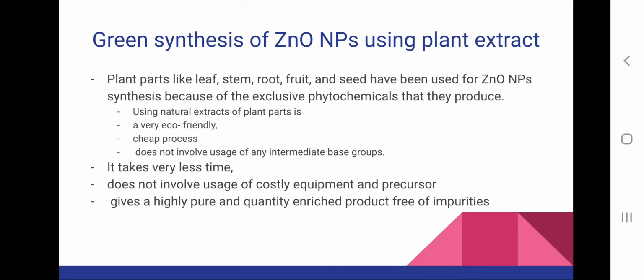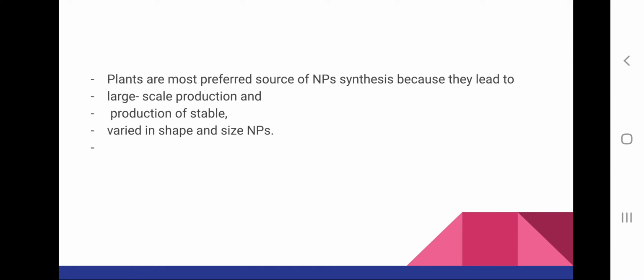These are all the advantages of using plant extract for synthesizing nanoparticles. That is eco-friendly, cheap, no intermediate base groups involved, less time consuming, costly equipments and precursors not involved, and highly pure, quality enriched products free of impurities can be synthesized.